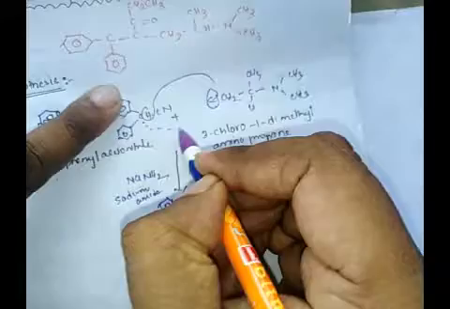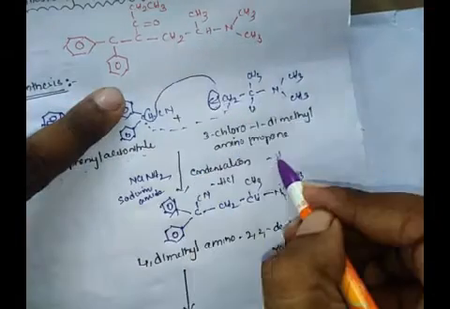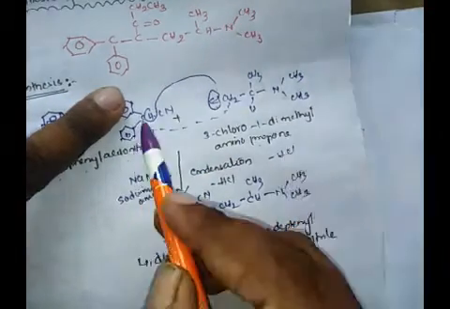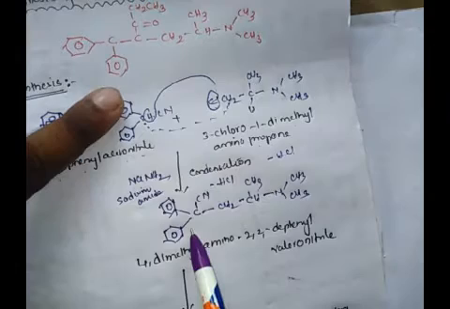The possible reaction is that this hydrogen and chlorine will be eliminated, with a formation of a bond between this carbon and this carbon. On elimination of HCl, there is a carbon-carbon bond formation between this carbon and this carbon. This is the simple way of representing the bond formation, and we get this bonded molecule, 4-dimethyl amino 2,2-diphenyl valeronitrile.